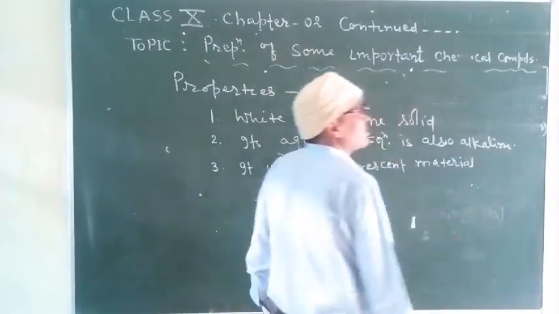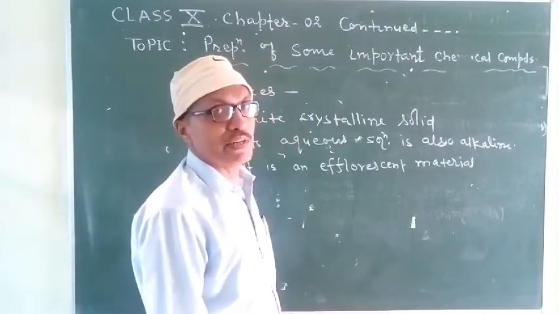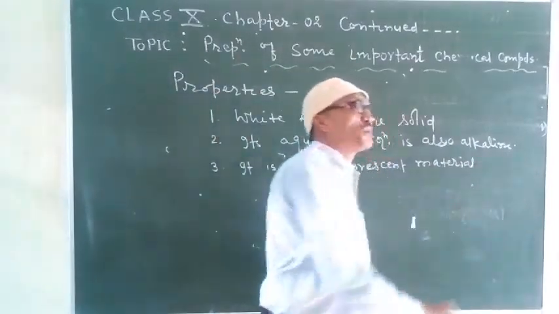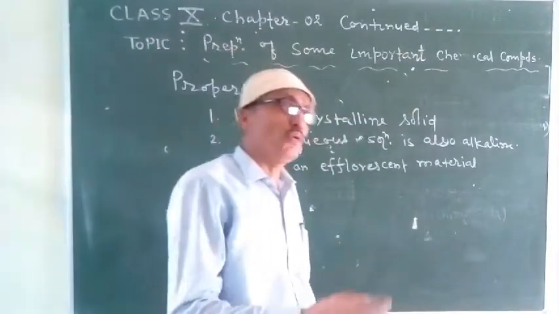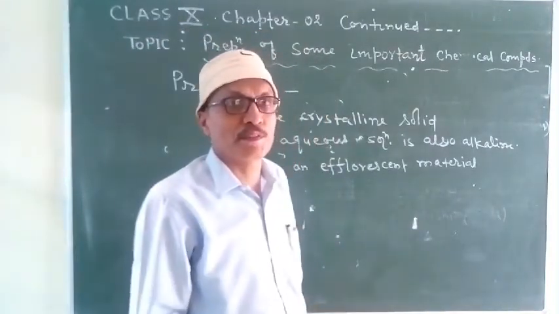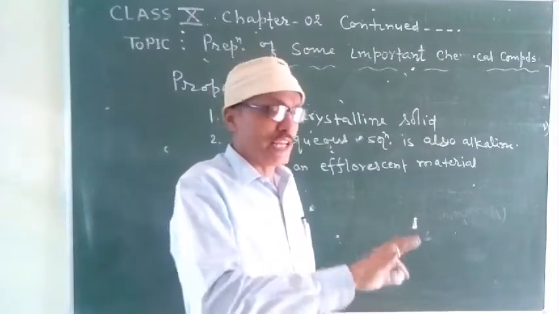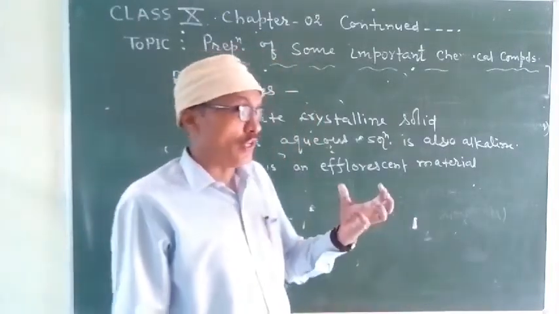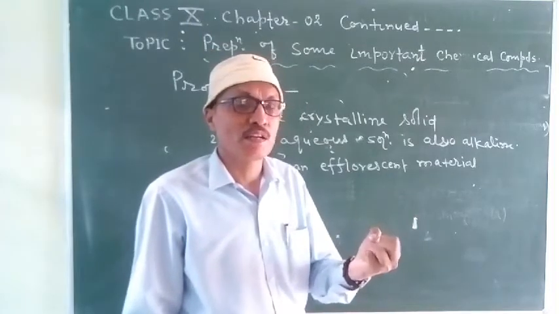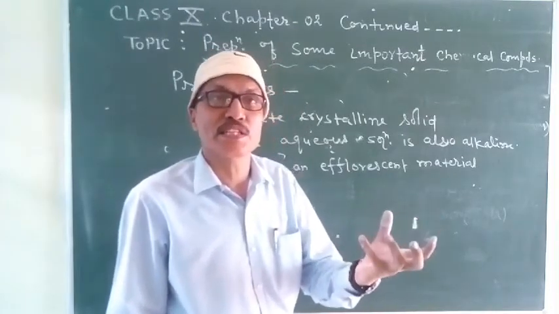Now let me explain what an efflorescent material is. Students, efflorescent materials are those materials which, when exposed in the open, lose their water of crystallization.